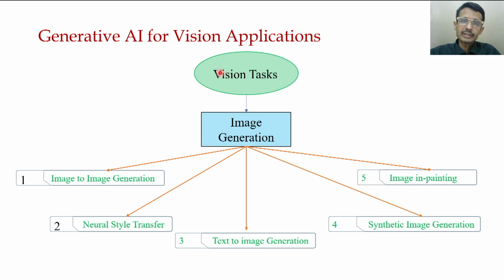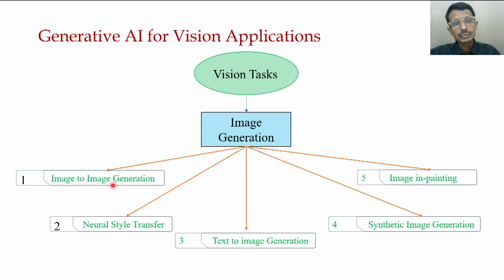So first we see the vision task. In general, we have seen that the major task involved here is synthetic image generation, since these are generative AI models. Here there are different types of downstream or specific computer vision tasks. First of all, image to image generation.